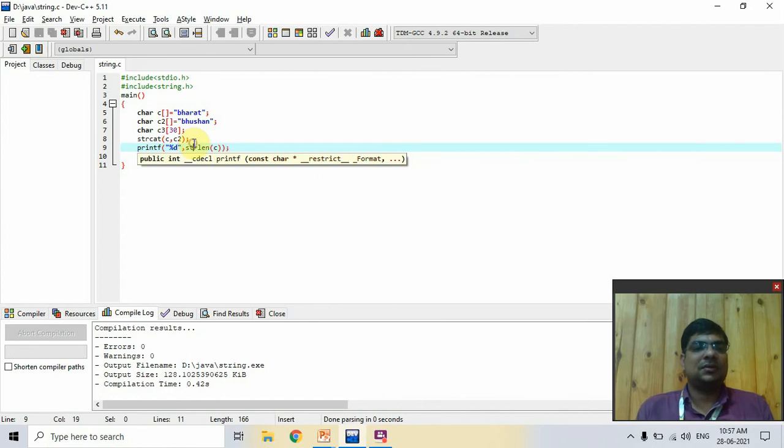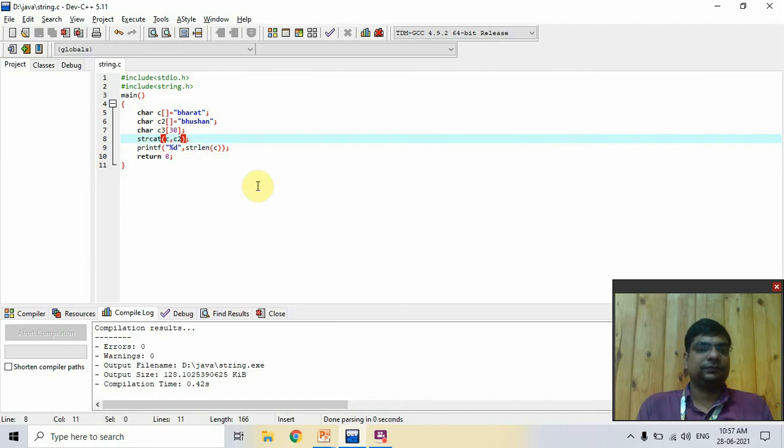Now you convert all lowercase to upper. Now strlwr is lower, and upper is strupr.